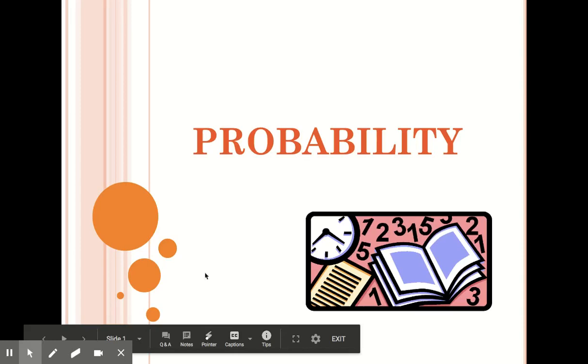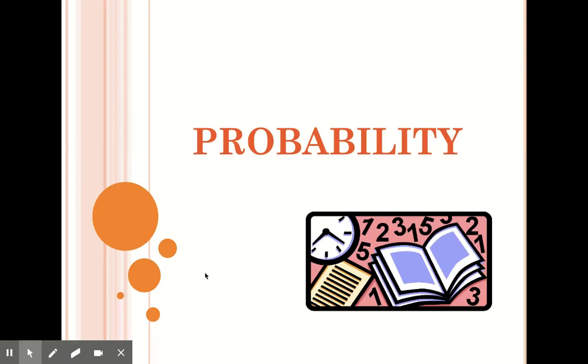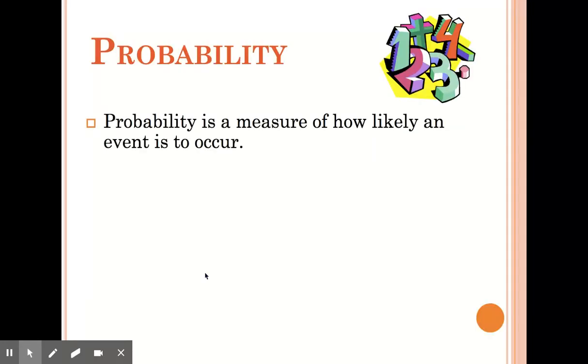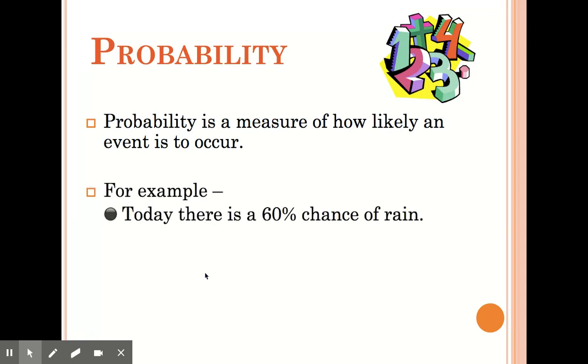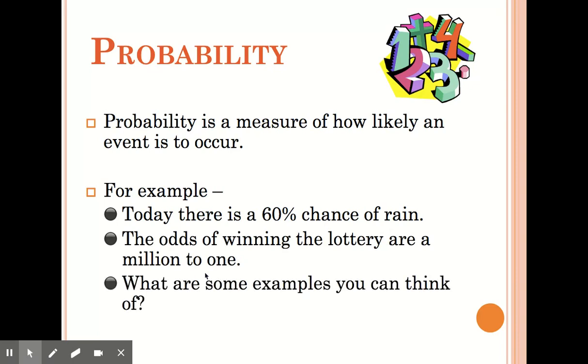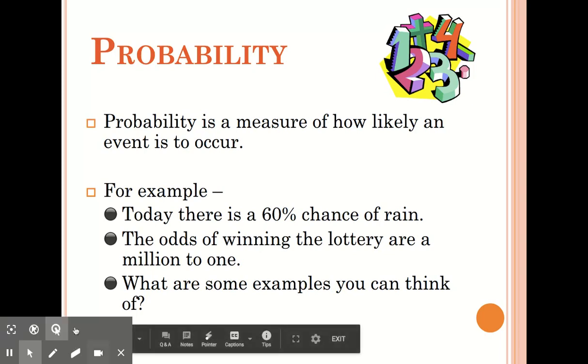All right, so this is a review of simple probability. A probability is a measure of how likely an event is to occur. For example, today there is a 60% chance of rain. The odds of winning the lottery are 1,000,000 to 1. What are some other examples you can think of?